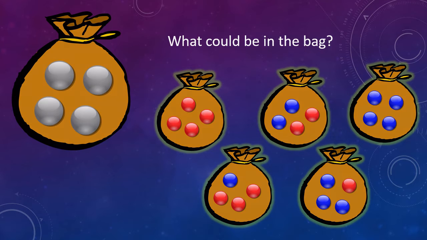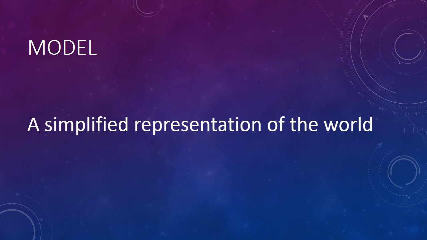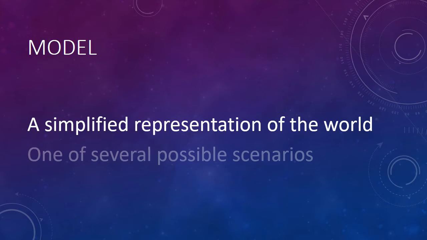We could call each of these hypothetical bags a model. A model is a simplified representation of the world, one of several possible scenarios. In our example, the little sliver of the world that we're interested in is this mysterious bag of marbles, and we're representing that piece of the world with the number of red and blue marbles. Note that the models are a simplification of reality. Our models only include the number of red and blue marbles. We're ignoring the size of the marbles, whether they're made of glass or plastic, how heavy they are, exactly what shade of red and blue they are, and so on. In our model, we only care about the number of red and blue marbles, nothing else about the world.